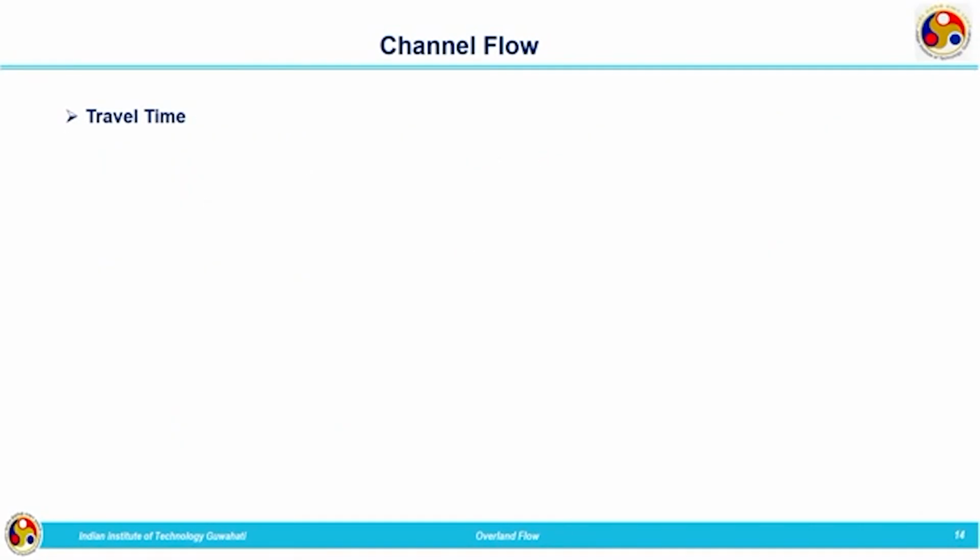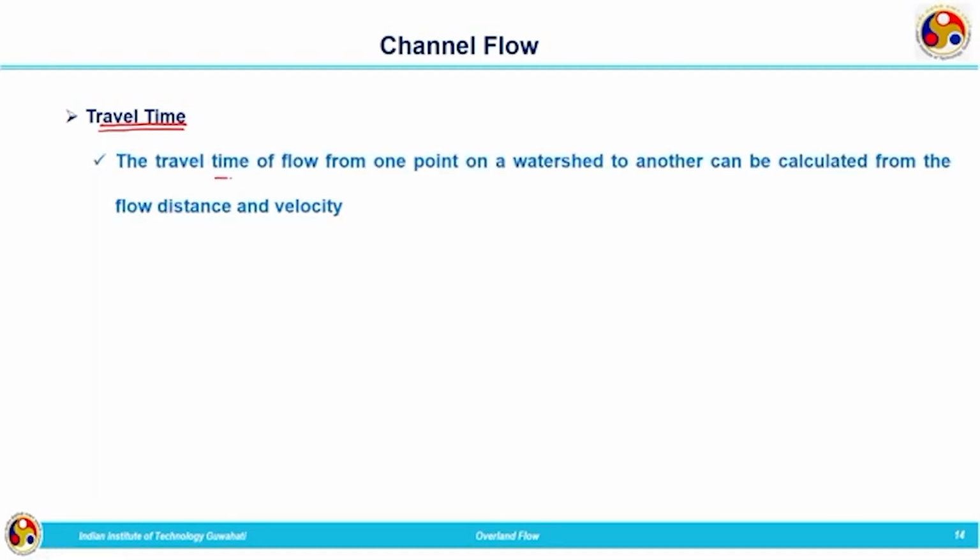Now, coming to the travel time. How much is the time taken by the flow to travel from one point to another, or when the flow will be reaching the outlet point? That is our next aim. Travel time of flow from one point on the watershed to another can be calculated from the flow distance and velocity. If we know the distance travelled and the velocity which we have calculated from the previous expressions, in the case of overland flow and also in the case of channel, we can calculate the travel time.